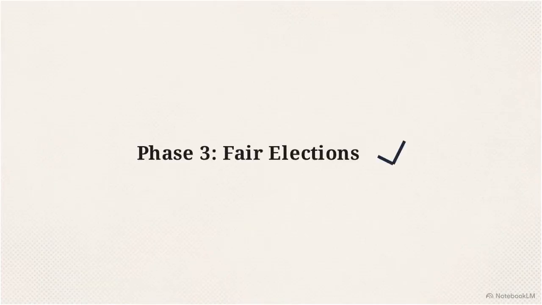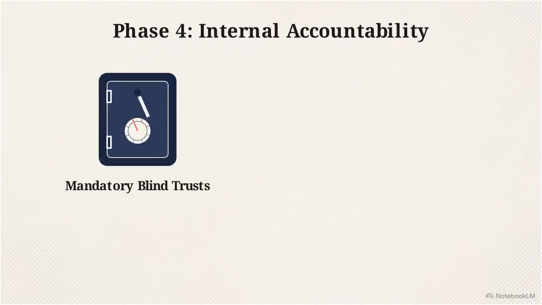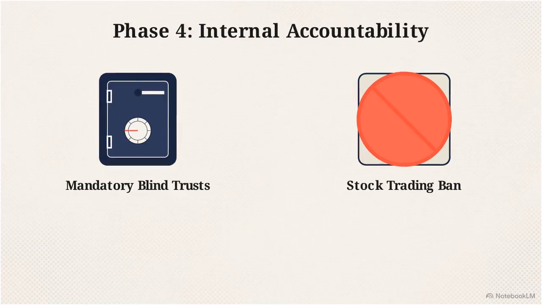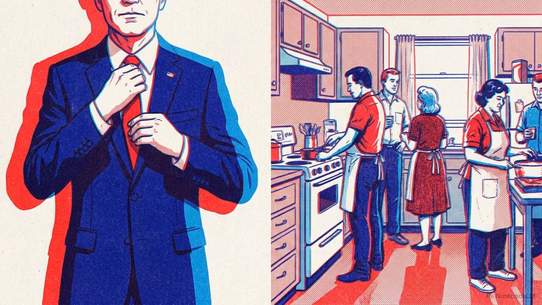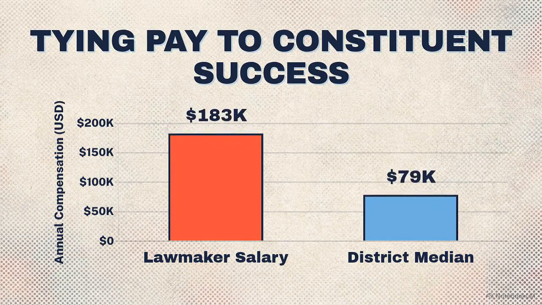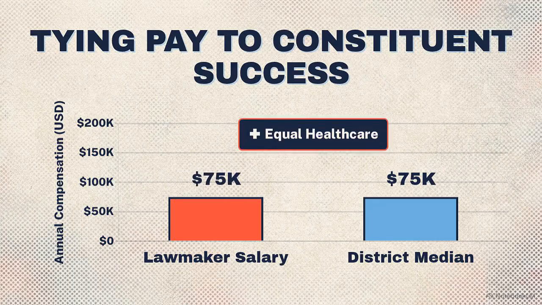After securing fair elections, Phase 4 enforces strict internal accountability. This means legislating mandatory blind trusts and banning stock trading for all 3 branches of government. Point 11 anchors lawmakers to the lived reality of their constituents by capping their salaries and healthcare options to the median of the districts they represent.